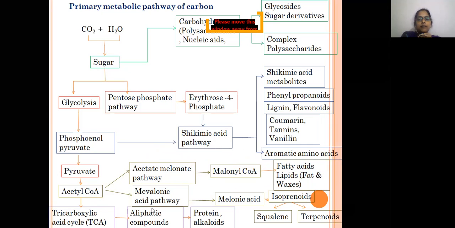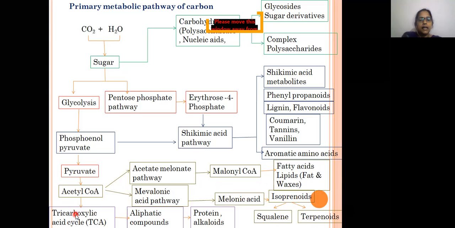On the other hand, acetyl-CoA along with mevalonic acid is involved in the acetate mevalonate pathway, or mevalonic acid pathway, which helps in the biosynthesis of isoprenoids. These isoprenoids give rise to terpenoids and squalene. From squalene you'll get the steroids, right?